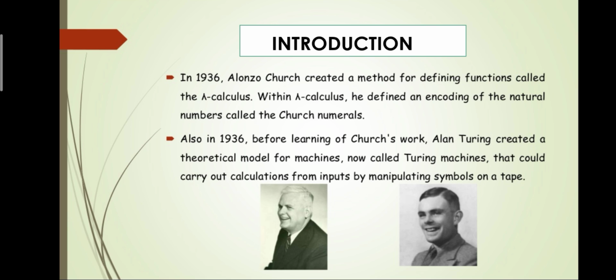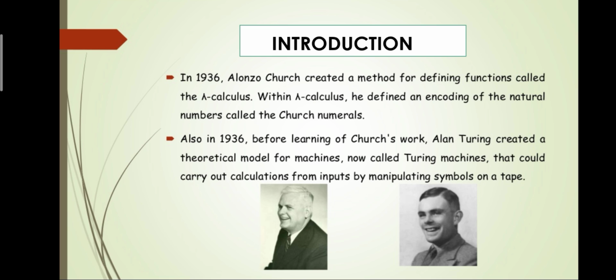Within lambda calculus, he defined an encoding of the natural numbers called the Church numerals. Also in that year, before learning of Church's work, Alan Turing created a theoretical model for machines, now called Turing machines, that could carry out calculations from inputs by manipulating symbols on tape.